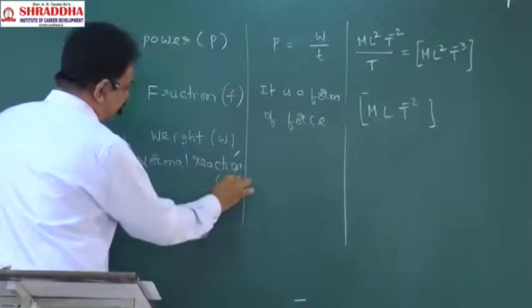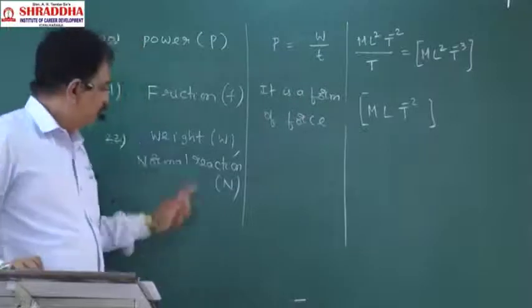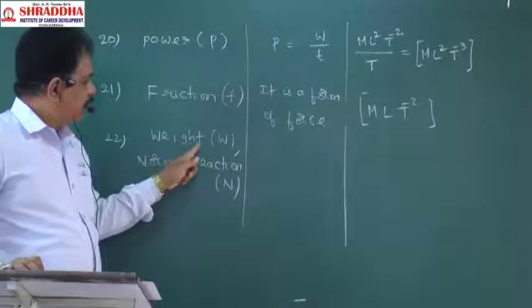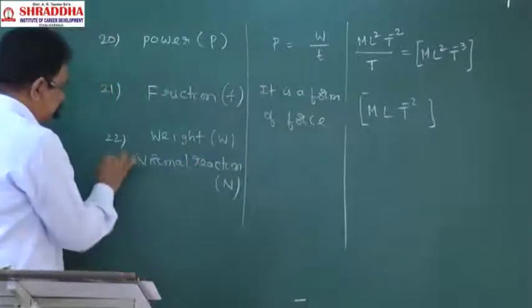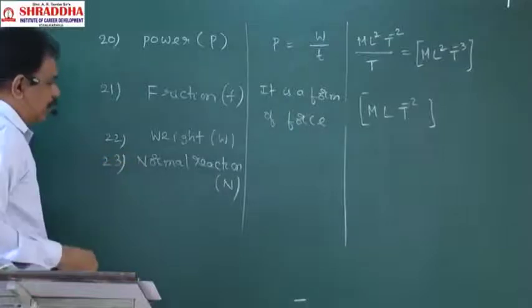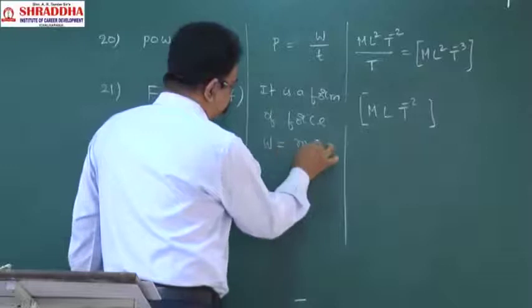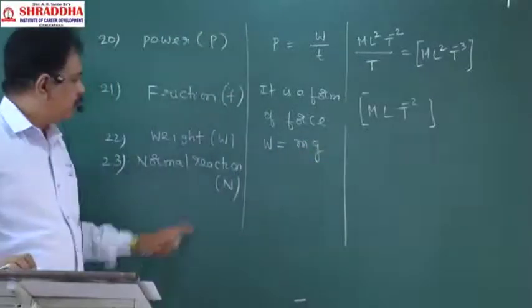Normal reaction is indicated by the letter N. Weight is indicated by the letter W. The weight formula will be mg. W is equal to mg.